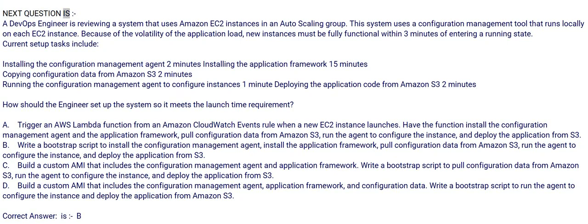A DevOps engineer is reviewing a system that uses Amazon EC2 instances in an auto-scaling group. This system uses a configuration management tool that runs locally on each EC2 instance. Because of the volatility of the application load, new instances must be fully functional within 3 minutes of entering a running state. Current setup tasks include